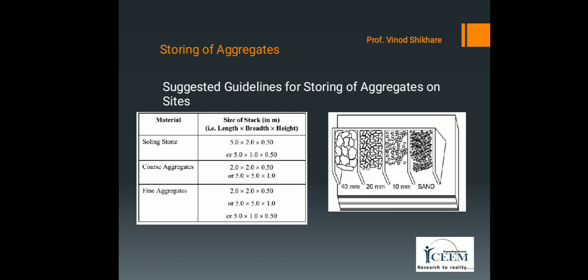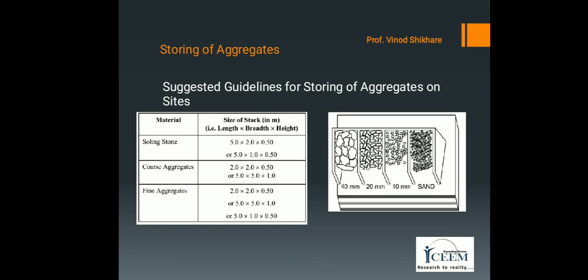In the second figure, the aggregates of different fractions, like 40 mm aggregate, 20 mm, 10 mm and fine aggregate, are well separated by suitable partitions, and a partition is provided in between. Proper care must be taken in storing the fine aggregate to prevent the loss of finer particles due to wind.